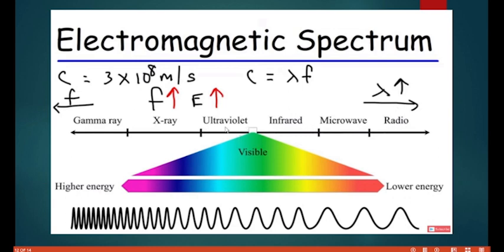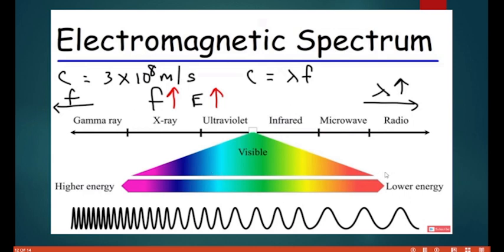So looking at this now, the frequency moves from radio to micro to infrared to visible light to ultraviolet to X-ray and to gamma ray. That's the direction of the frequency, while the direction of the wavelength is from gamma ray, that is, gamma ray has the lowest wavelength, then X-ray, ultraviolet, visible, infrared, microwave, and the what? And the radio. You see that the only thing we can see here is the visible light. The others we cannot see with our naked eyes.